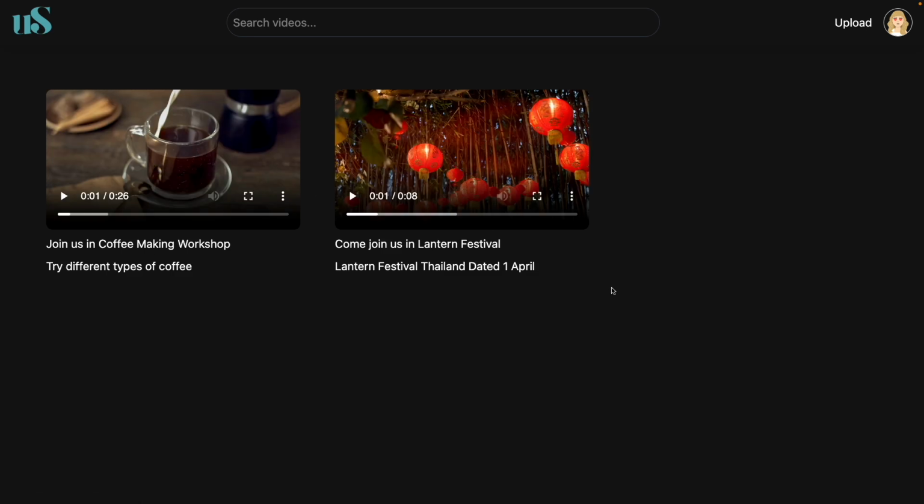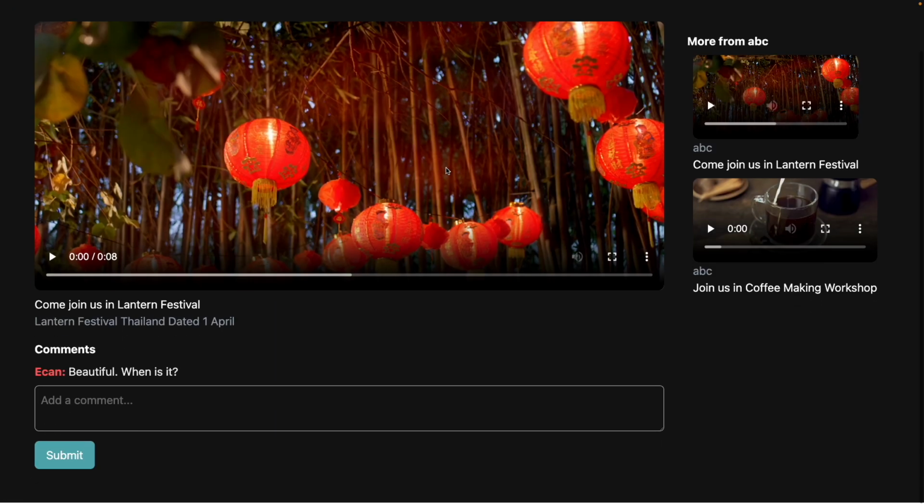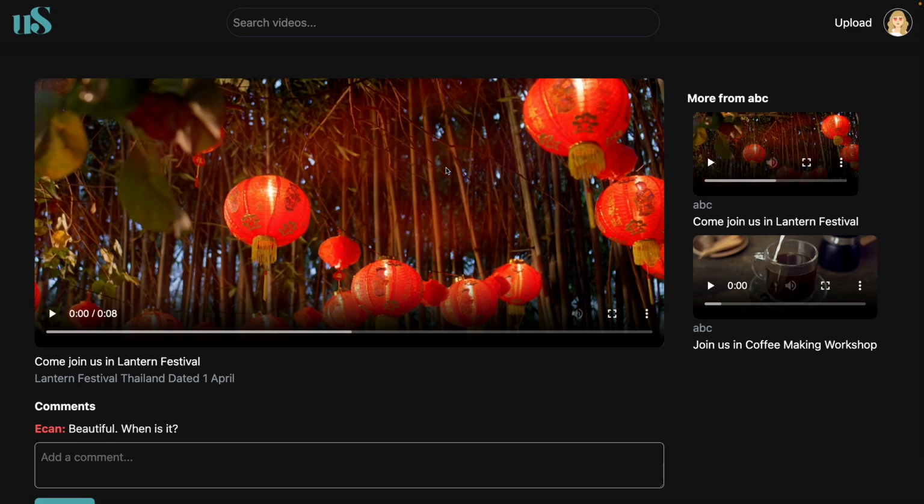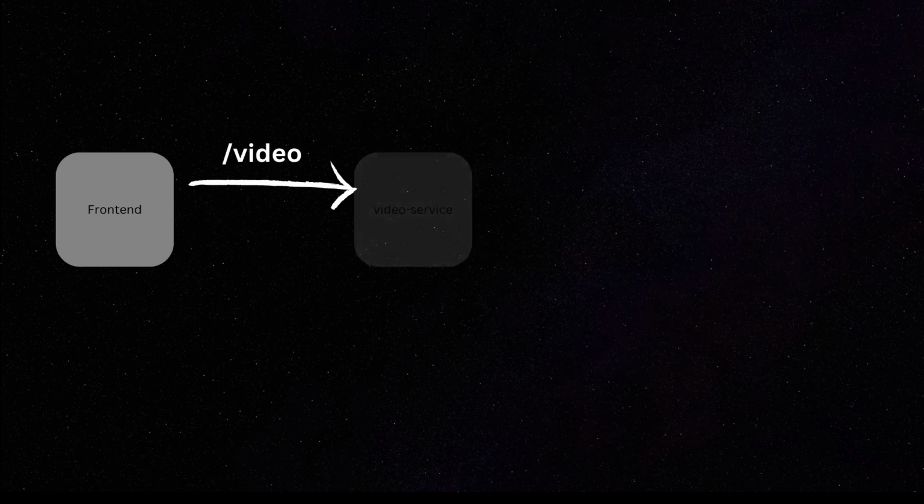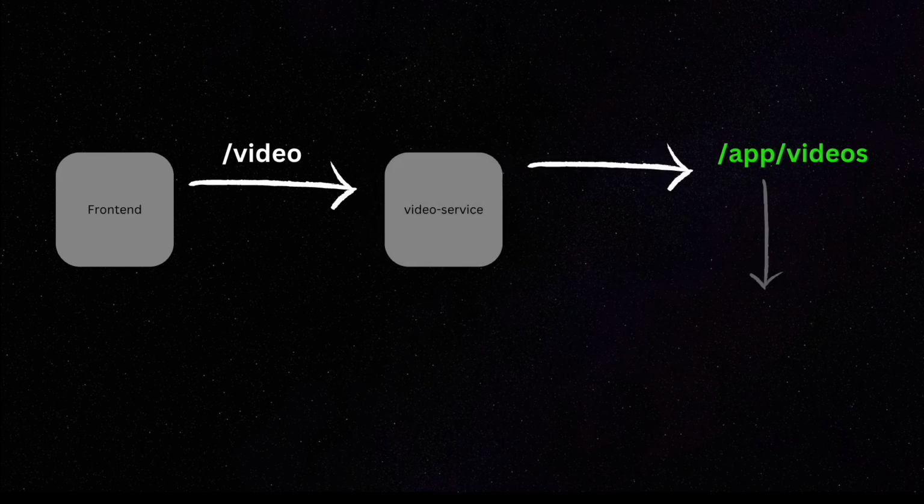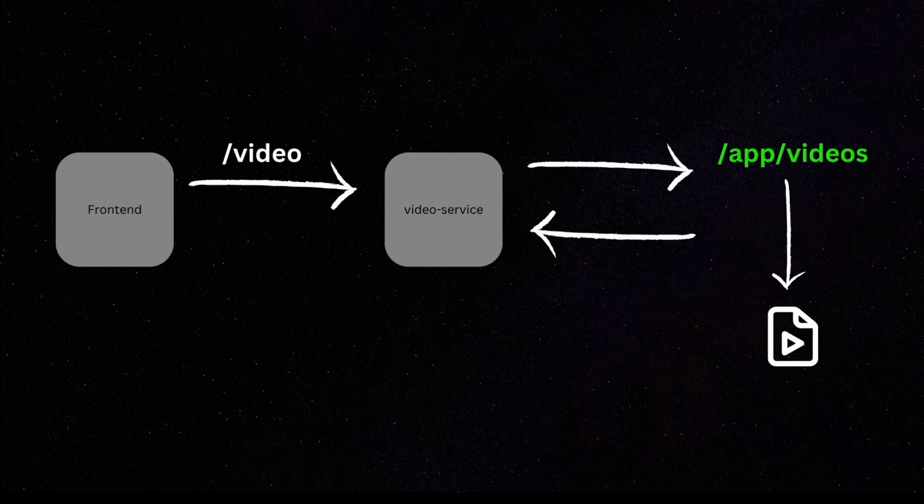And now at this point, I had a basic app up and running that allowed users to upload and stream videos. Let me tell you how this basic app worked. The user will upload their video via the React frontend using an upload form. Then this selected video was sent to the backend and the upload service will save it in the app/videos directory. And for streaming, when a user clicks on a video, the front end will send a request to the video service for the file, and then this video service will read the file and stream it back to the front end. And now everything was functional.